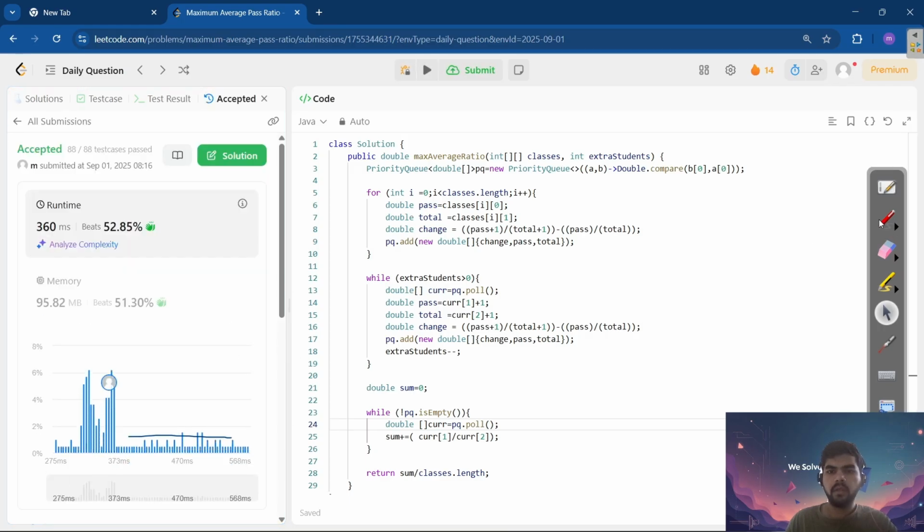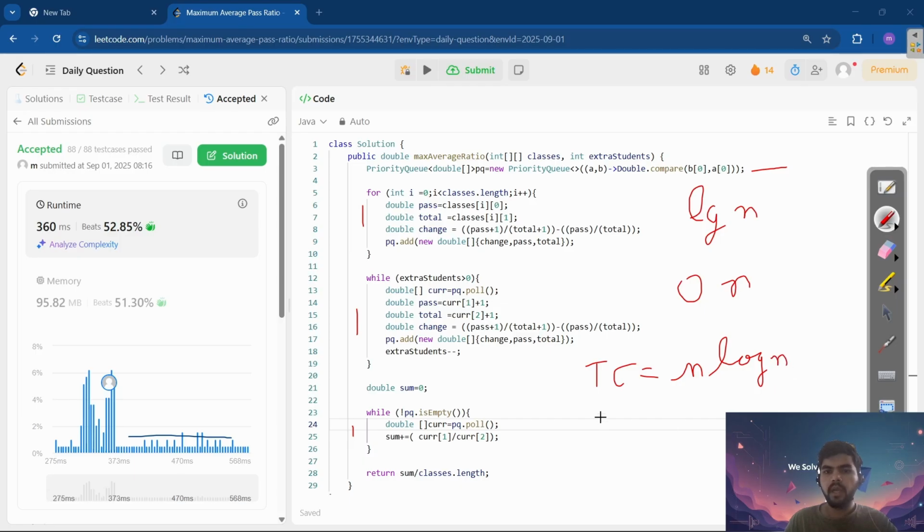Okay, it worked. So let's analyze and find the time complexity. First we have a priority queue, so it will take log n time to sort the things. Then we have one loop, this one and this one, all running for n times only, so it will be big O of n. So the combined time complexity will be O(n log n). And the space complexity will be O(n) only, because we are just using a priority queue. Here n is the length of the classes, meaning the total number of rows or classes we are given.